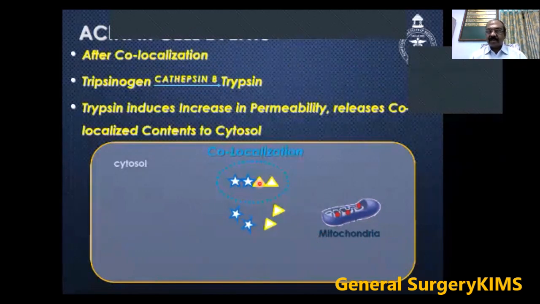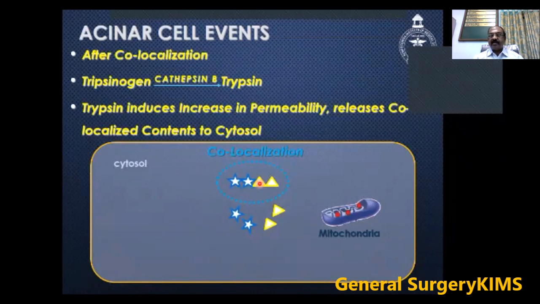So after co-localization, what happens? Trypsinogen, with the help of cathepsin, is converted into trypsin. Trypsin induces an increase in permeability of the cell membrane and releases the co-localized content into the cytosol. So this is the co-localized content which is released into the cytosol.